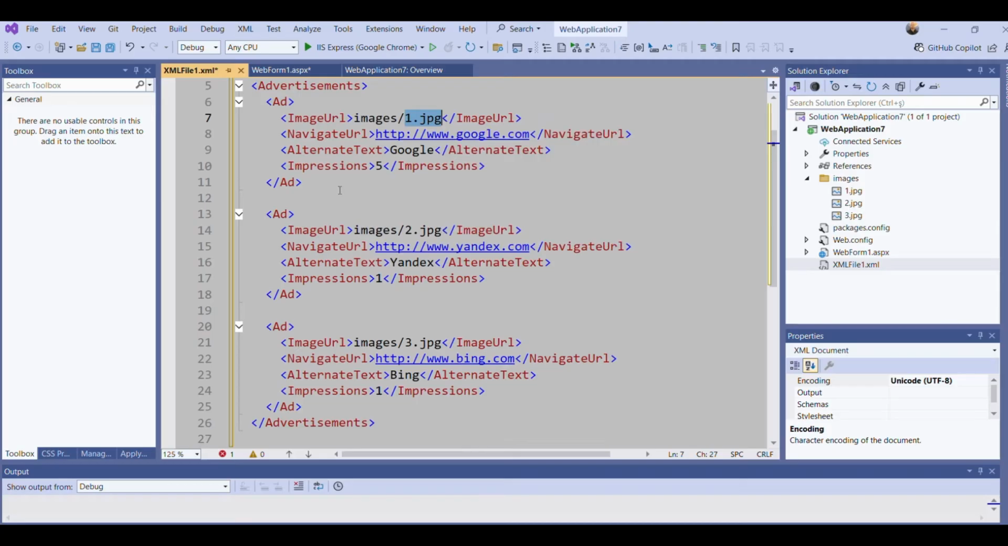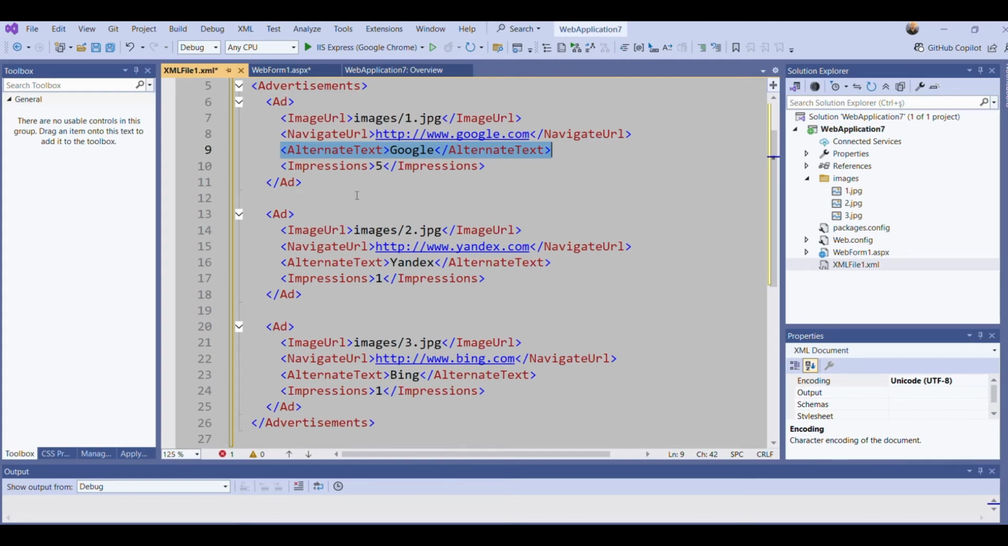And for every advertisement, I have NavigateUrl. What is this for? When the user clicks on the image, the browser visits the link here. I put NavigateUrl for every advertisement. And I have AlternateText for every advertisement. If something happens and the image can't be displayed, then this alternate text will be displayed.